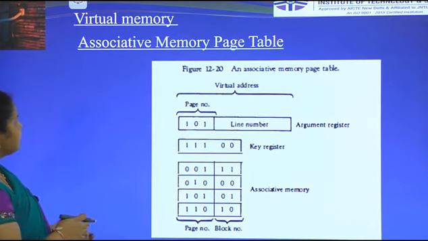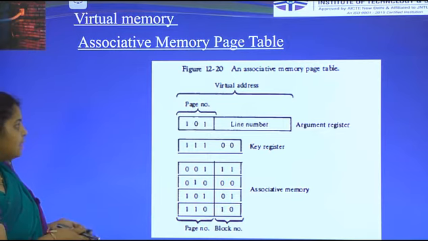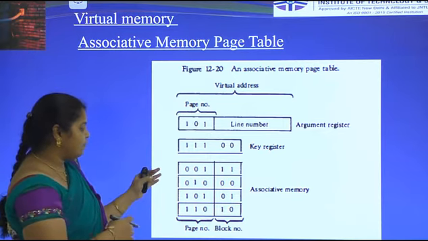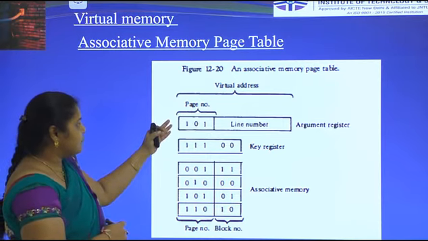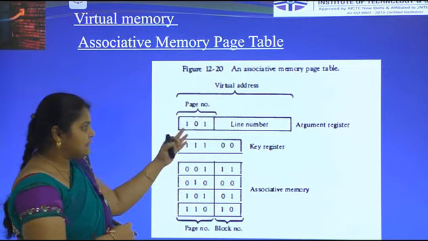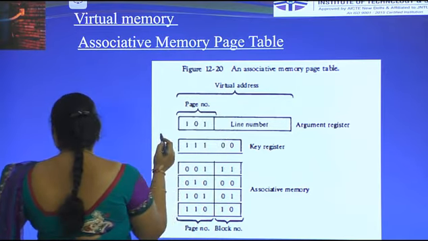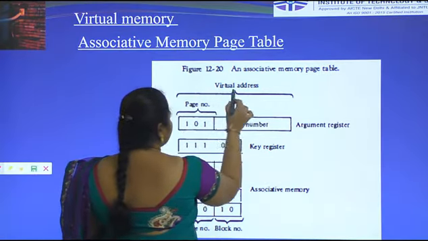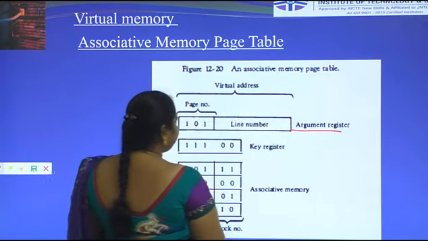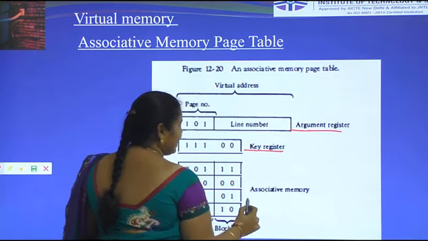This is an associative page table. In the previous diagram we saw this. This is the page number, which represents 3 bits, and this is the line number. This is known as the virtual address. This is the argument register, and this is the key register.